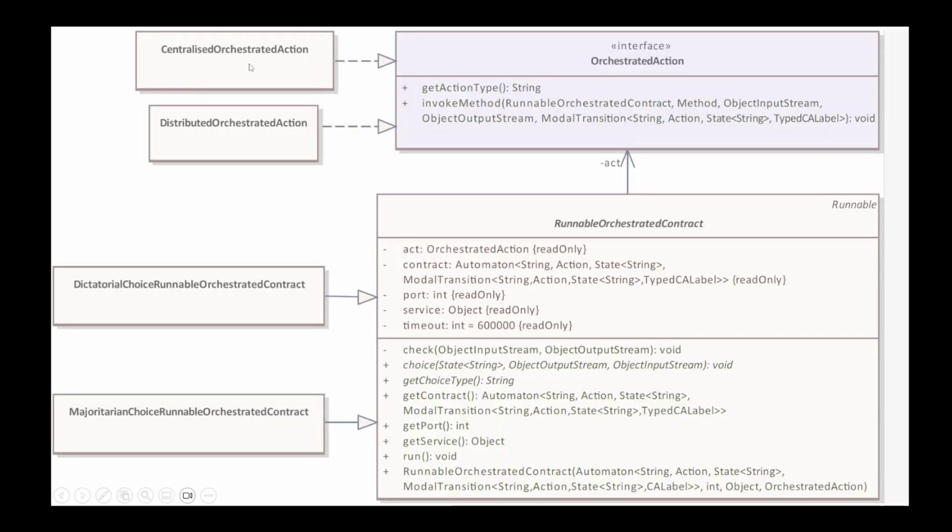In the centralized implementation, the orchestrator acts as a broker and makes the two services interact with each other by means of the orchestrator. Instead, in the distributed implementation, the two services directly interact with each other once the orchestrator has made them aware of their presence.